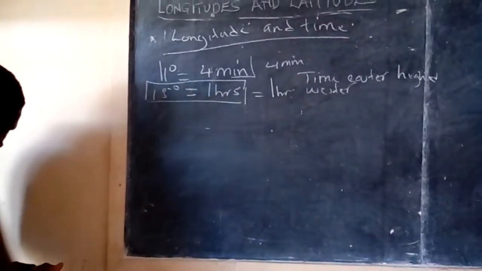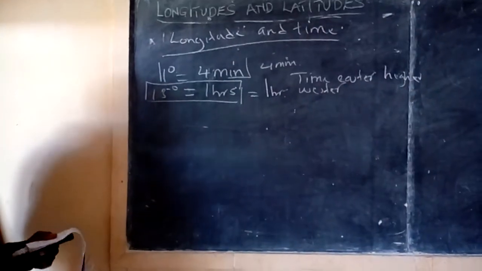Now, the example I want to deal with here is the local time.